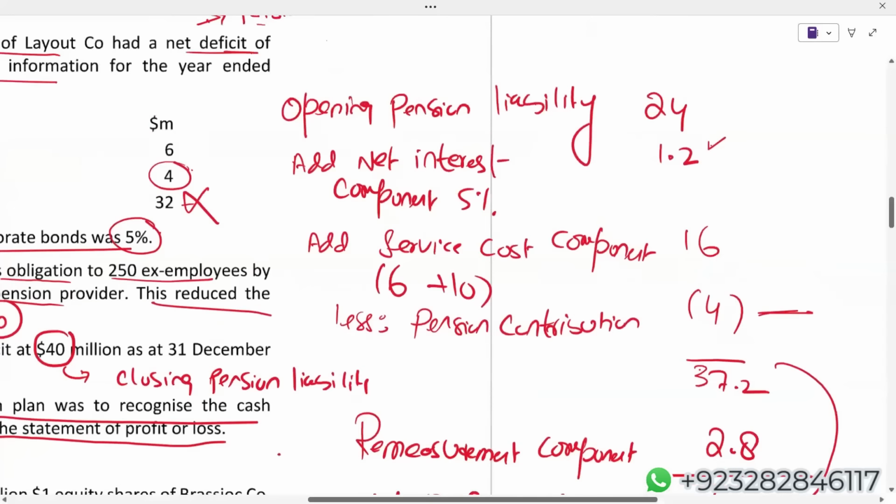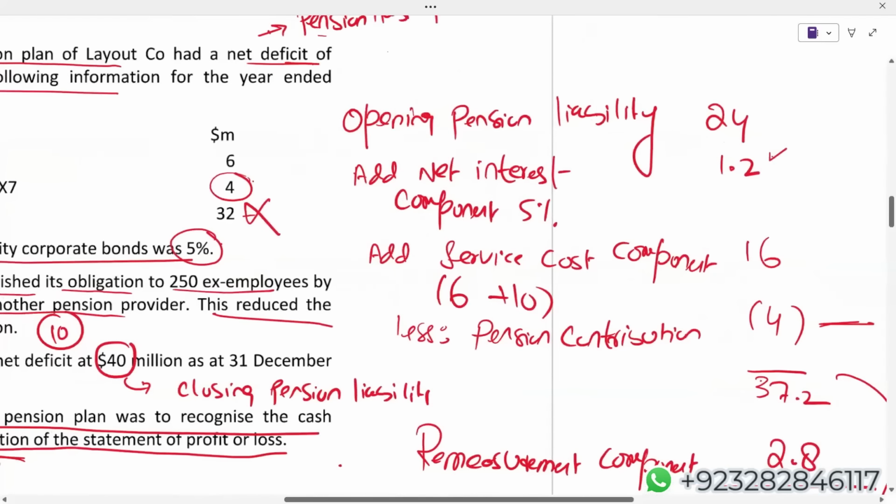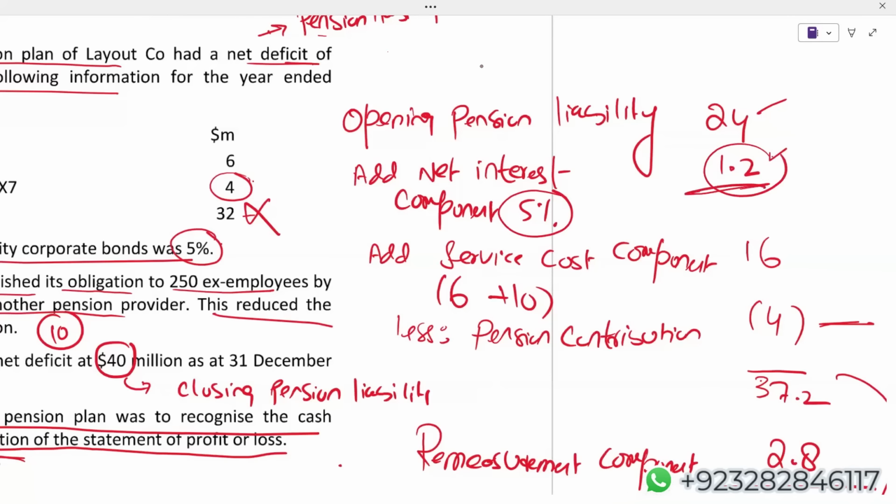So students, I'm just repeating the explanation part. The first point you should explain to your examiner is that the net deficit at January X7 of 24 is the opening pension liability. Second, this pension liability will increase due to the time value of money impact, using the corporate bond rate, which is 5%. Then this 1.2 will be shown in the financing section in the P&L.